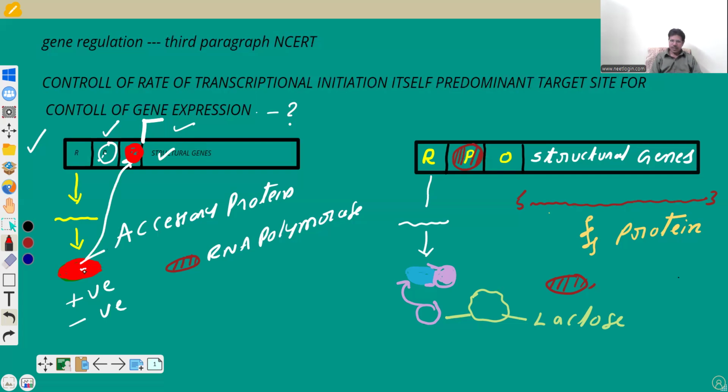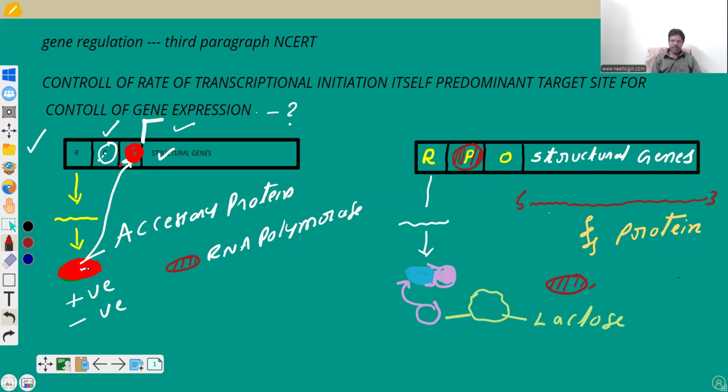So in most operons, the operon is a group of genes operating together for a common function. Each operon has its own repressor as well as its operator. In the case of the lac operon, it has the lac repressor and lac operator.